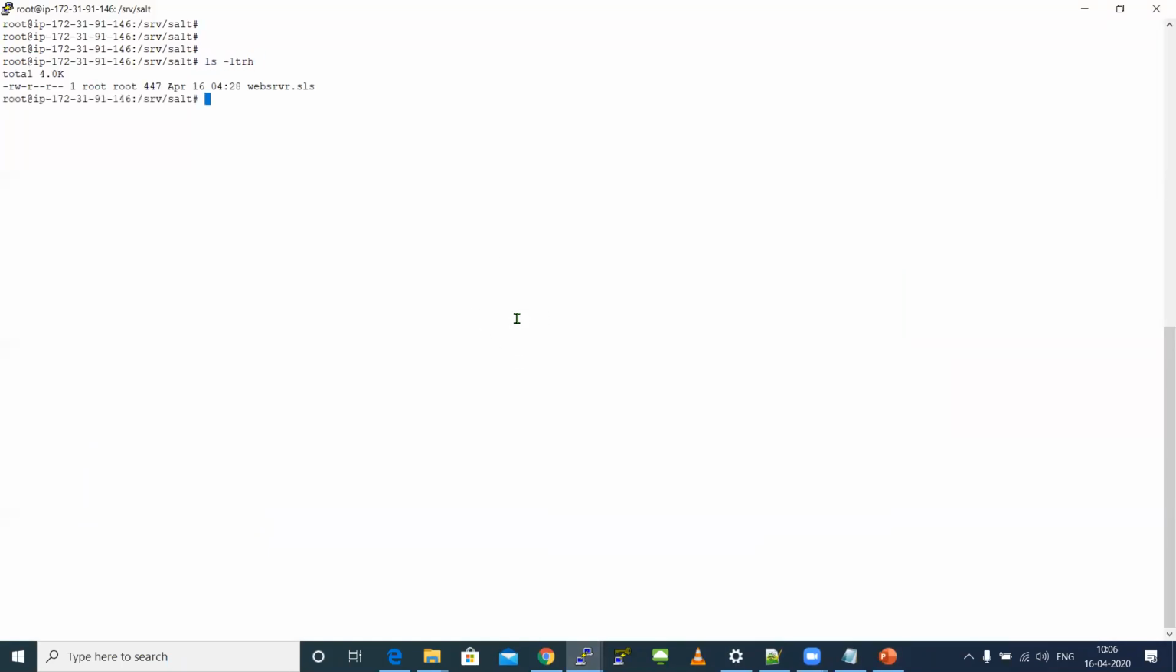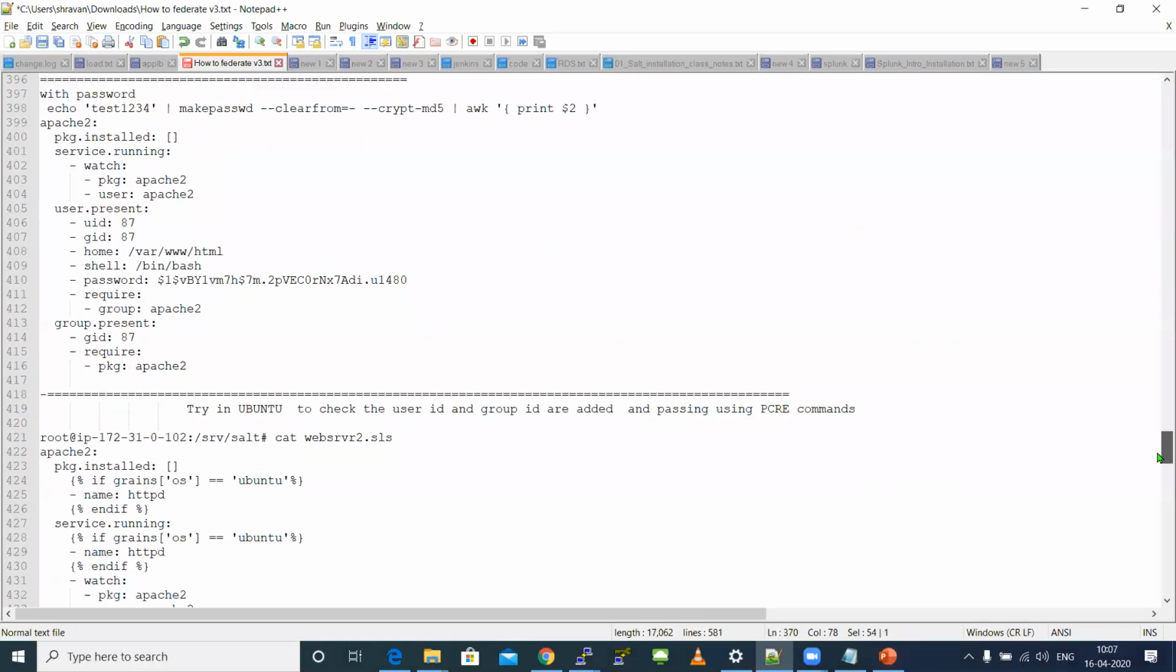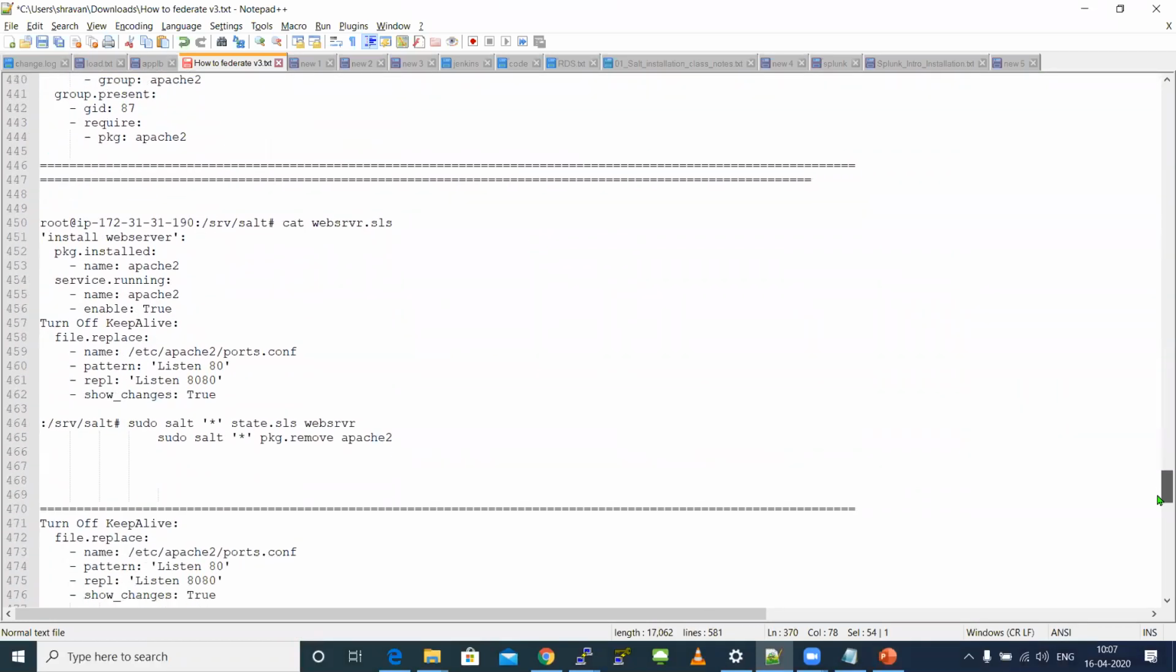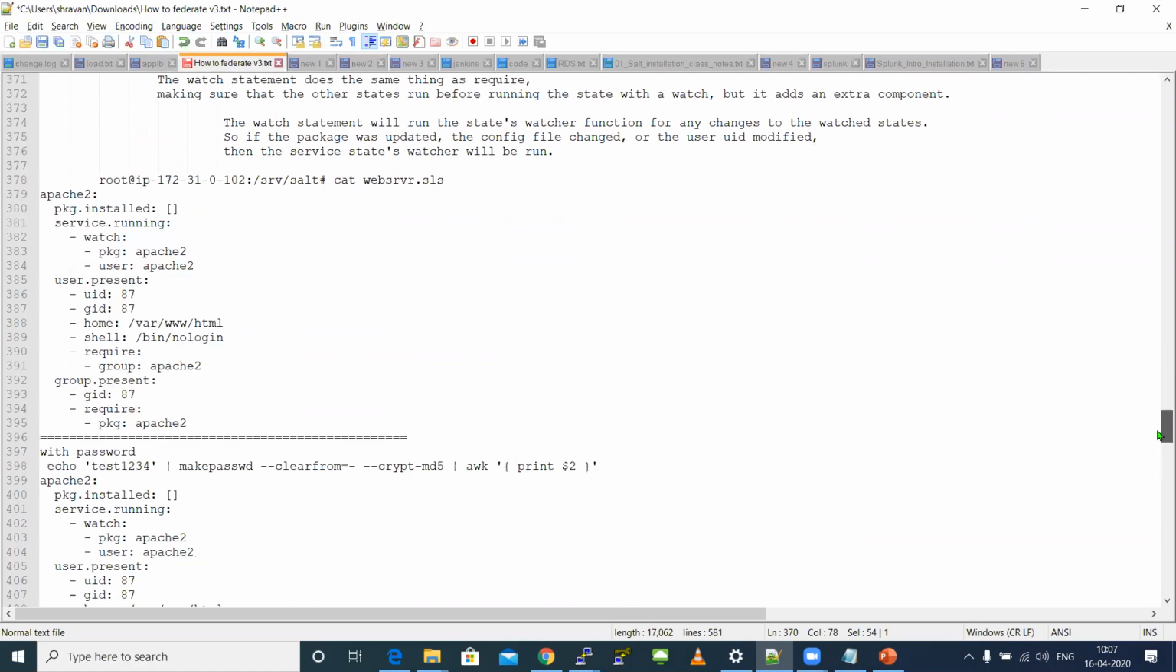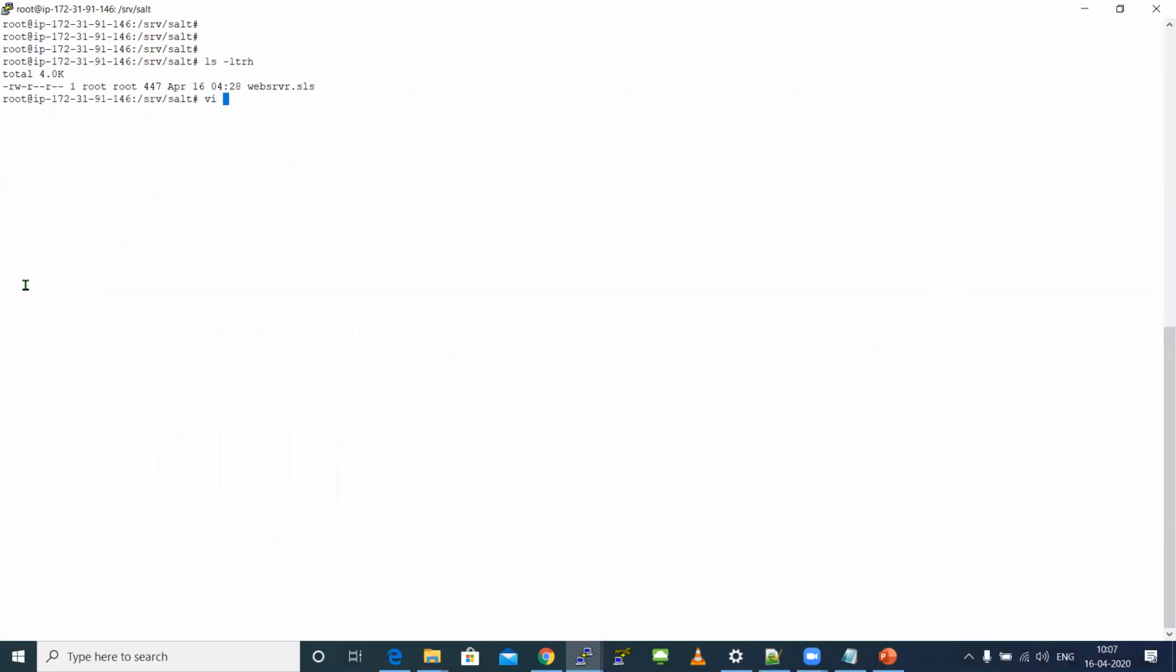Let me remove everything. I'll keep something for this. For this, the minion name should be the same name, right? Like web server one or DB one? No, there is no need. I'll just show you an example. I'll create multiple SLS files.